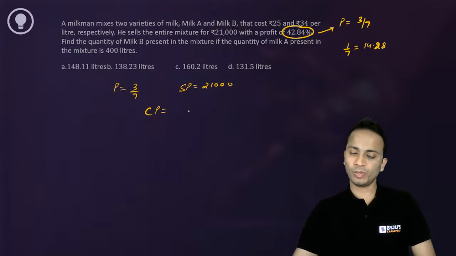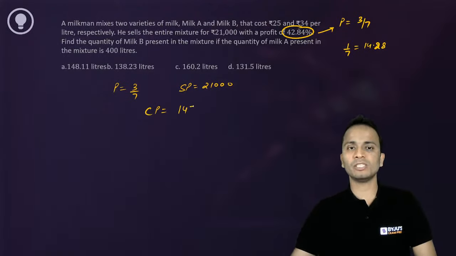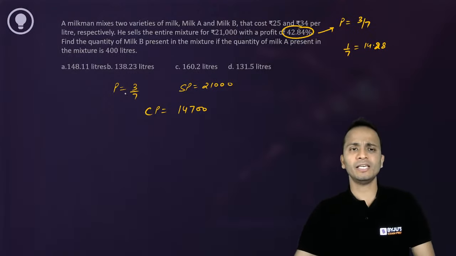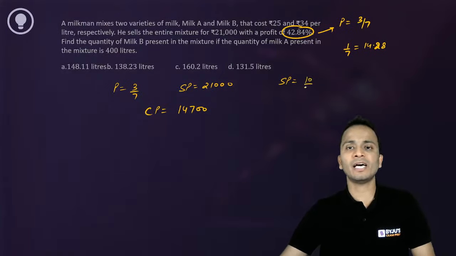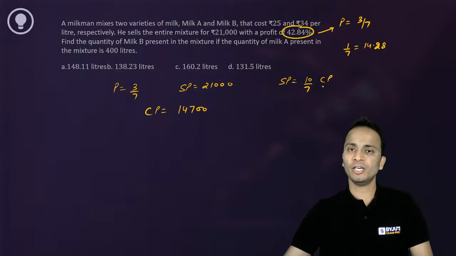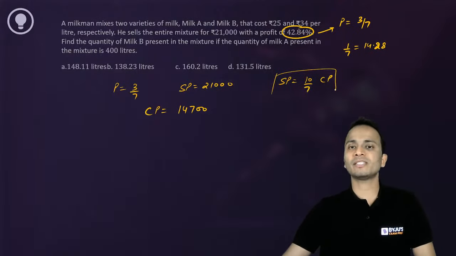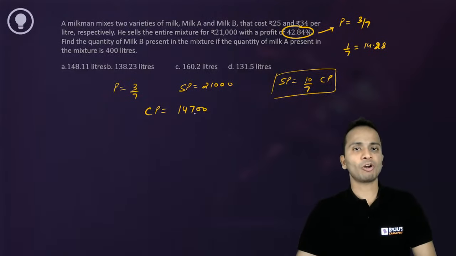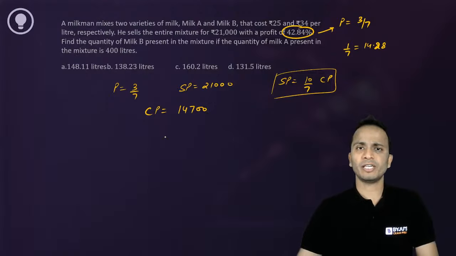Yes, anyone? Okay, Pragya, 14,700. This is correct. Okay, easily calculate कर सकते हैं. Profit is 3 by 7, so I can say that selling price will be equal to 1 plus 3 by 7, that is 10 upon 7 times cost price. So you can now calculate cost price. Selling price is given, which is 14,700, right? Cost price here is 14,700. Now simple, अब कुछ नहीं करना.